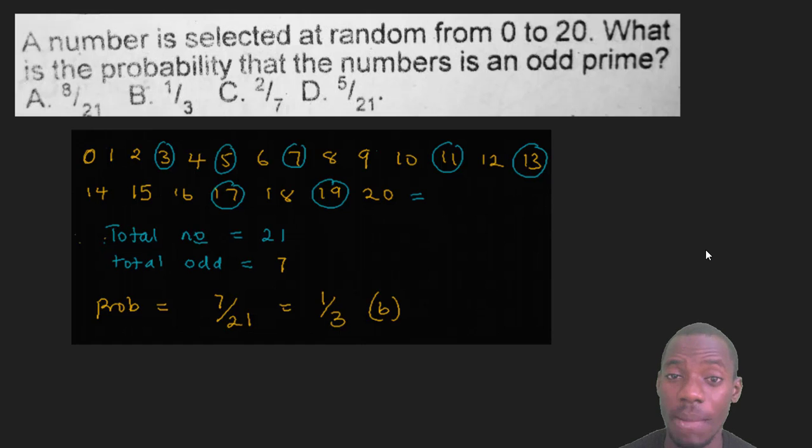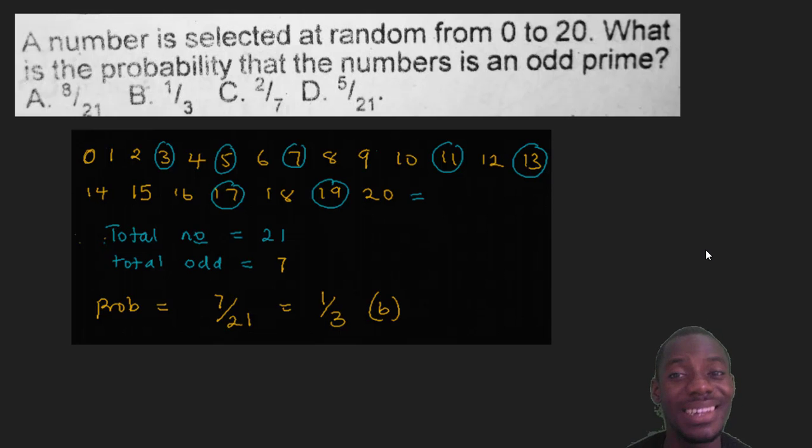Now 9 is not among them, because 9 can be divided by 3. So 11, 13, and 15 is not among them, because 15 can be divided by 5 and 3. Then 17 and 19. These numbers are both odd and prime. The total of all the numbers between 0 and 20 is 21 numbers, but the total odd prime numbers is 7. So that's 7 over 21, and the answer is 1 over 3. That means B is the correct answer for that question.